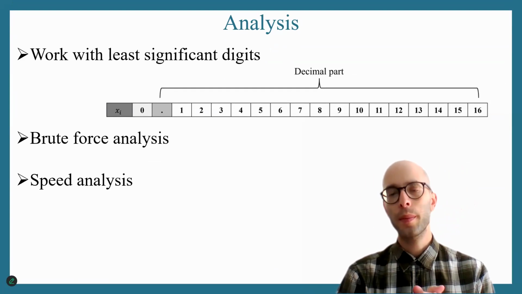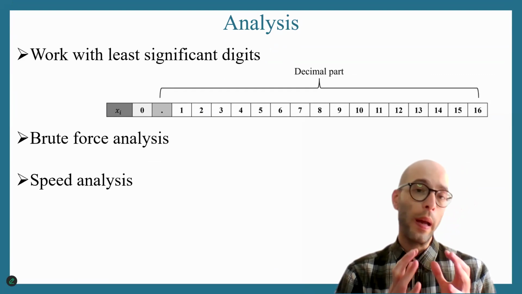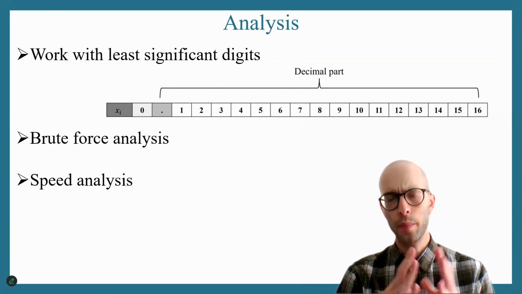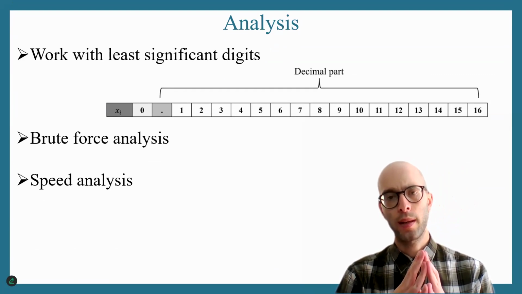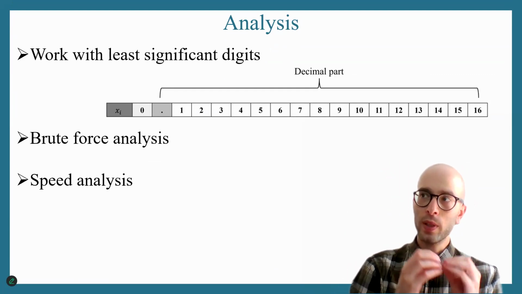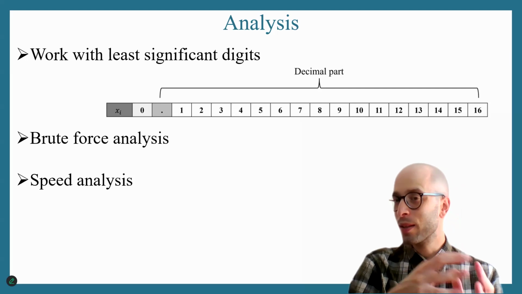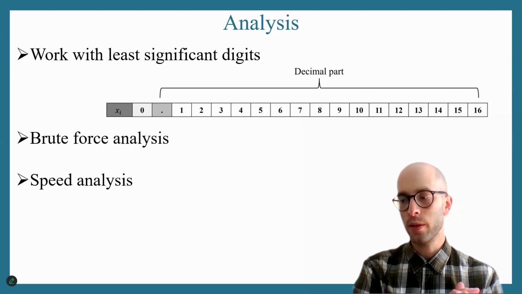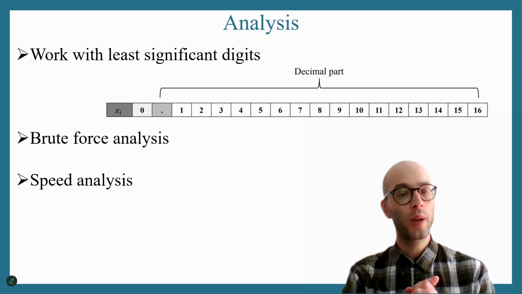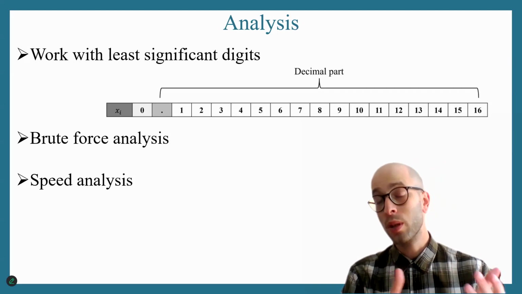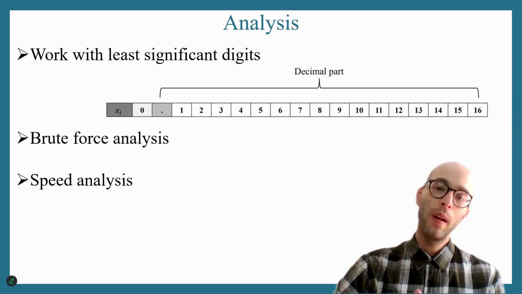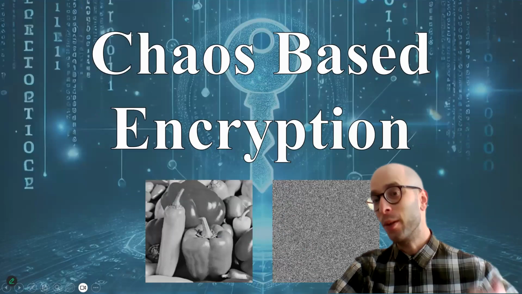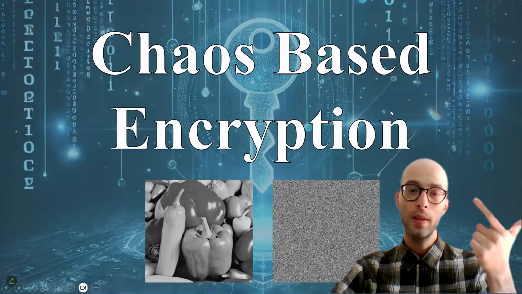Okay, after we design PRBGs, it is important to do a formal analysis on the brute force sensitivity and the brute force attack on this generator. So we have to analyze specifically what information the generator gives on the chaotic map and if we are secure enough against attacks. And then, of course, it is very important to have a very speedy PRBG because encryption needs to be fast.